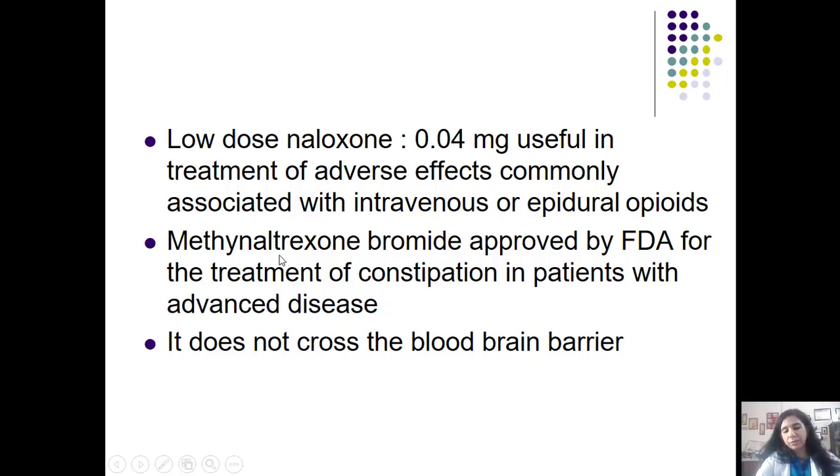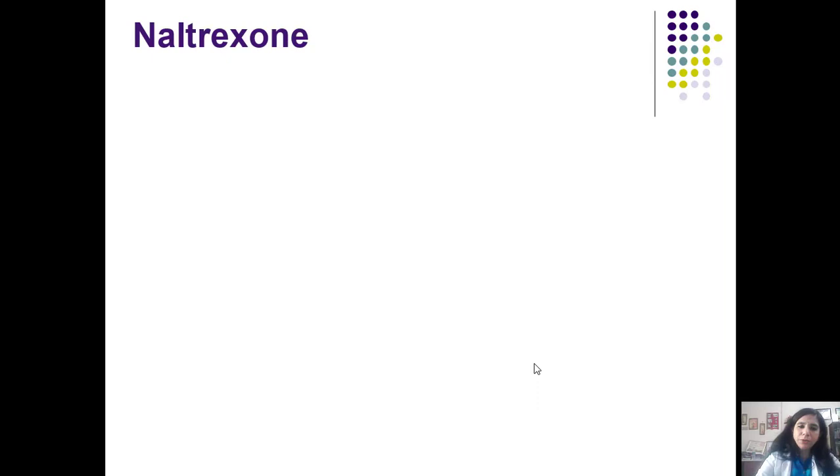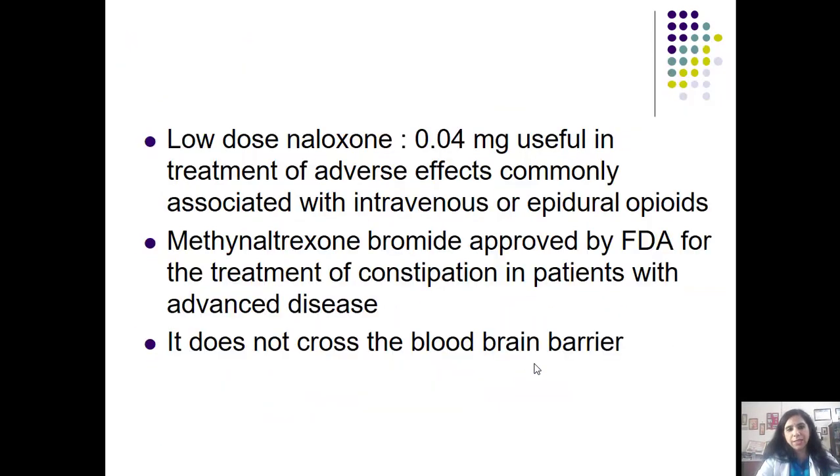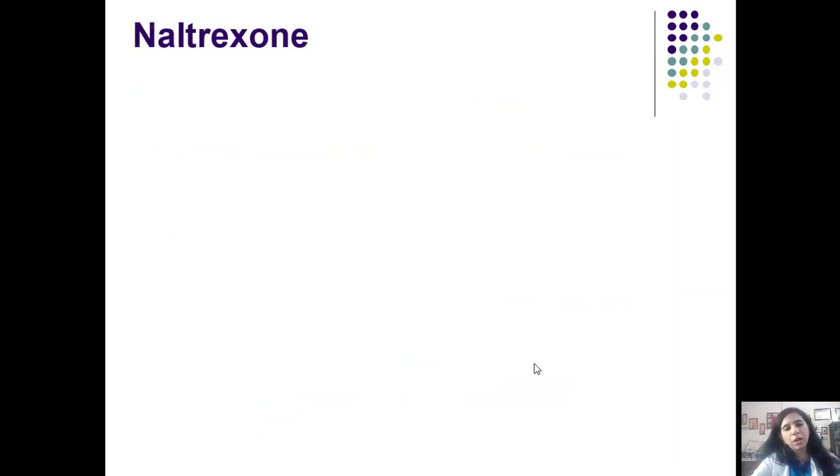Methylnaltrexone bromide is approved by FDA for the treatment of constipation in patients with advanced disease. It does not cross the blood-brain barrier, so it won't reverse the analgesia, but it will reverse the constipation by antagonizing the peripheral mu receptors, students. Now we come to another oral opioid antagonist, naltrexone. Naltrexone is a pure mu antagonist, and it is an orally active congener of naloxone.